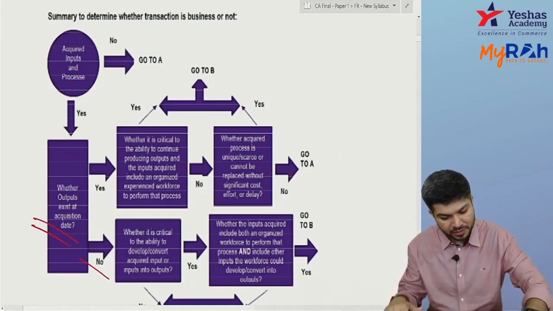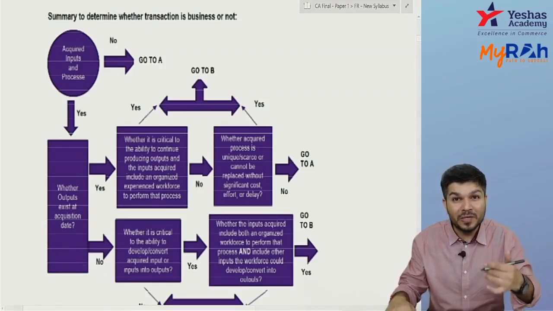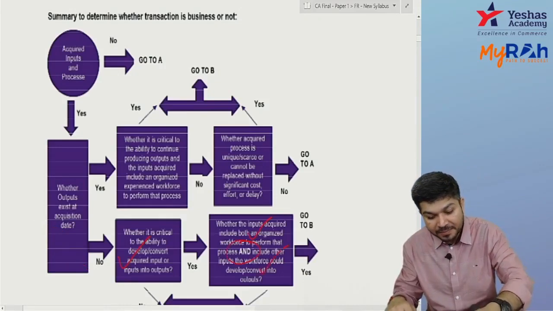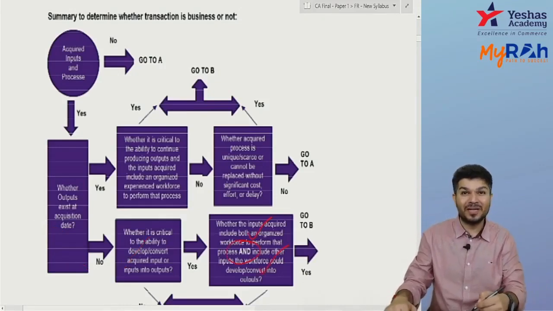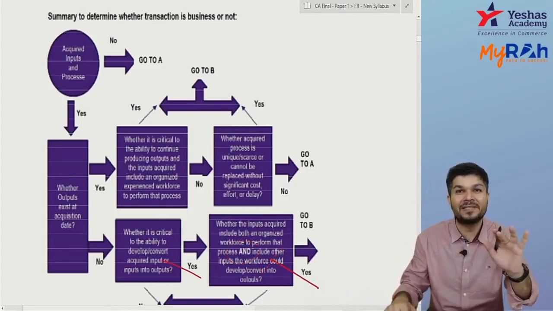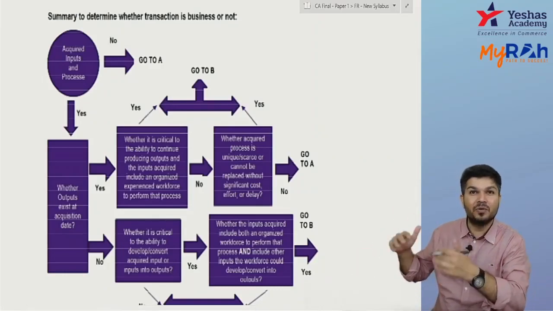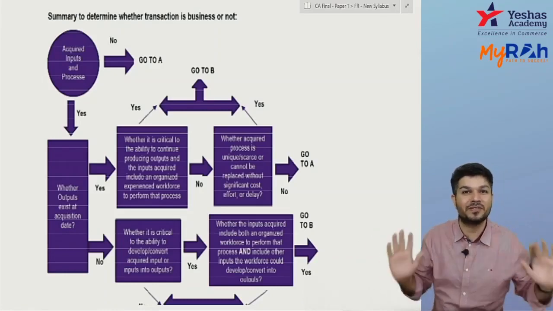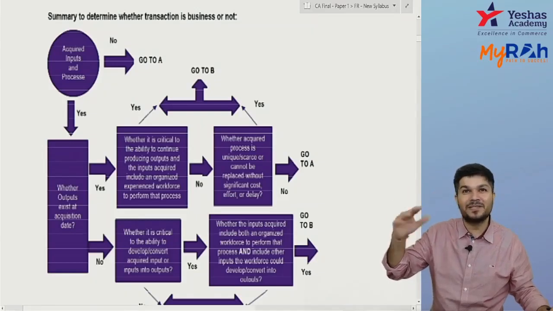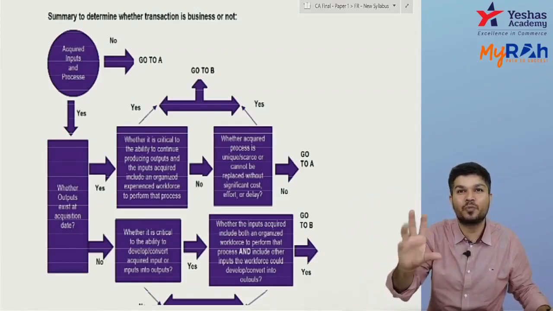If there is no output, then the process should be critical to produce or develop the output, and your input includes an organized workforce and other inputs. If both are yes, then it's a business combination. Otherwise, it will be an asset acquisition. So simple. If it is not a business, it's not a business combination. For a business, we need input and a substantive process. If they are not there, it's not a business, and it will be an asset acquisition.